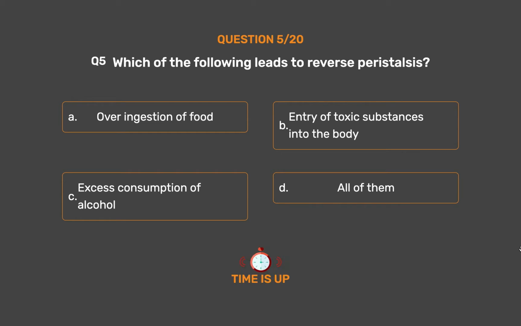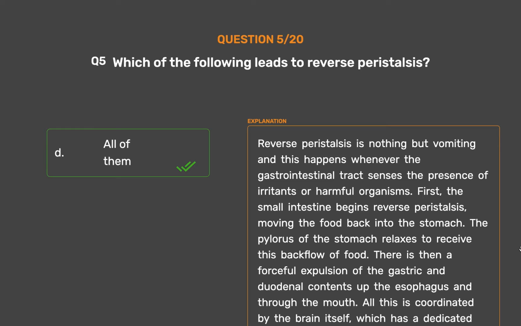The correct answer is Option D. All of them. Reverse peristalsis is nothing but vomiting, and this happens whenever the gastrointestinal tract senses the presence of irritants or harmful organisms.